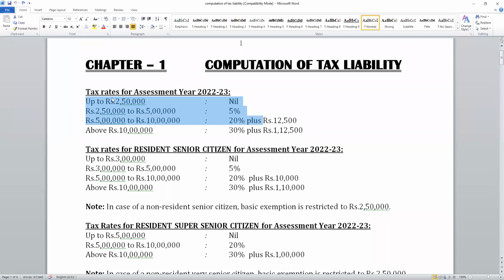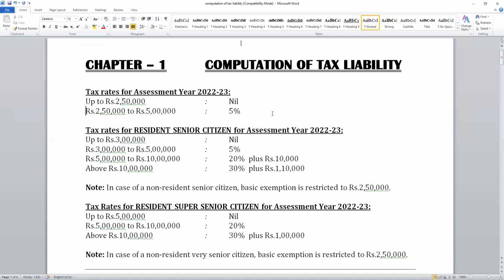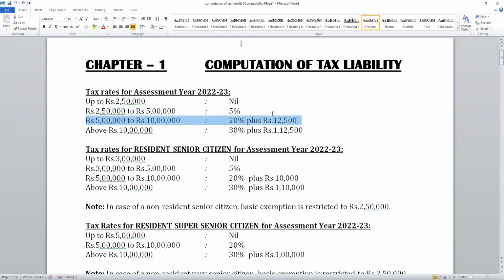What you said is correct for income below 5 lakhs, where the rebate applies. But for income above 5 lakhs, you have to apply all these slabs. If my income is 20 lakhs, I apply 2.5 lakhs at 0, the next 2.5 lakhs at 5%, and so on.